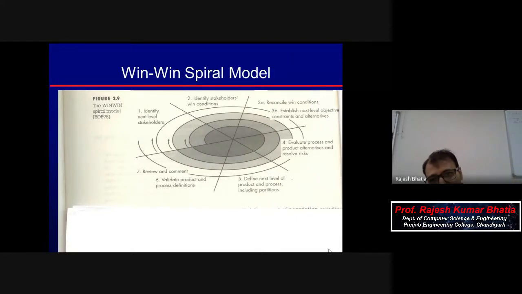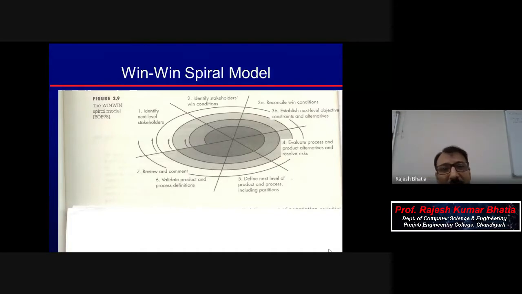Okay, if these requirements will be implemented, then it will be a customer win. If these features will be included, then it will be a customer win. So that way it is identify stakeholder win conditions. I mean, stakeholder is a new term as compared to your simple spiral model. If we compare these two, the rest of the things will almost remain the same.